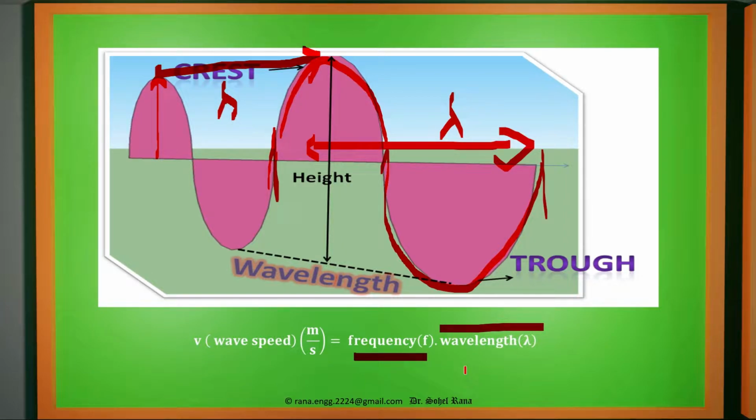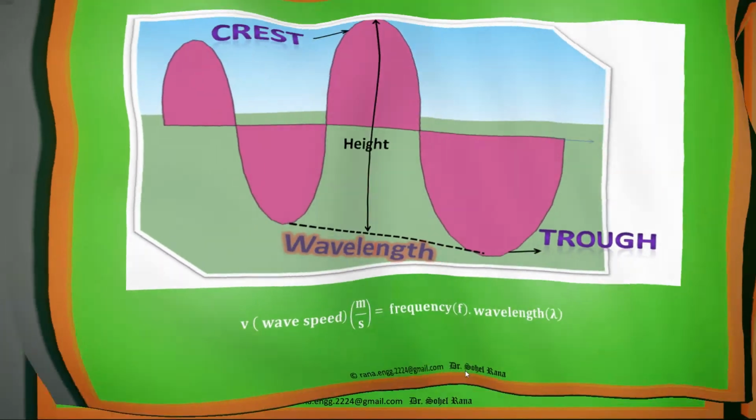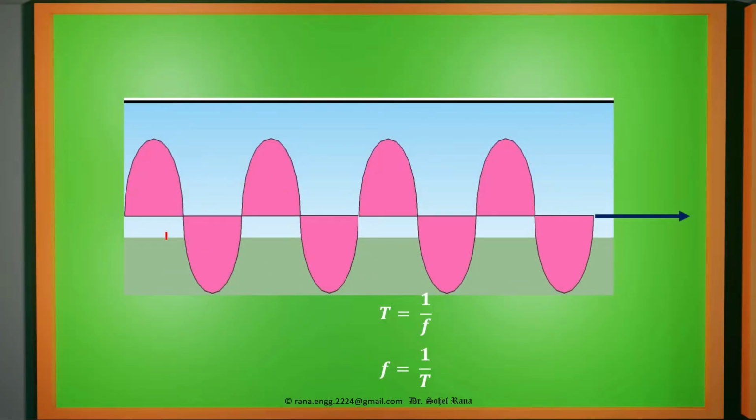Let us have more insight about frequency and wavelength. Now here we can see a wave which is traveling with respect to time. The arrow is showing the time axis. Now the frequency is the number of cycles appearing in 1 second, and the complete one wave is given by time period. The total time taken by one cycle to complete is given by capital T. Say from this 0 to this 0, there will be one time period T. It is also called the wave period.